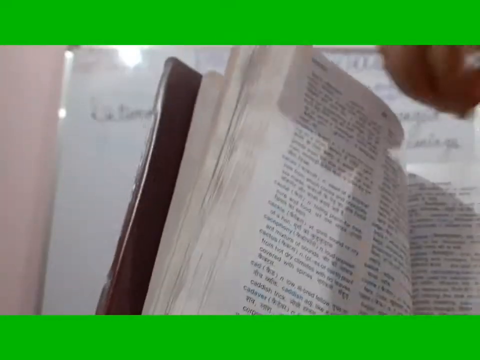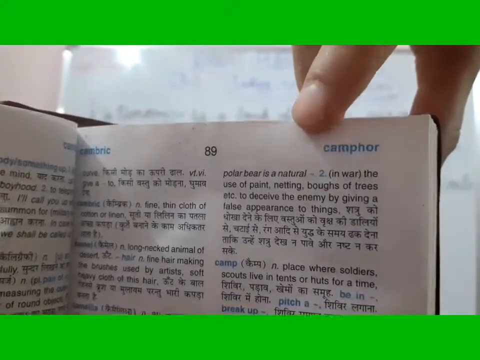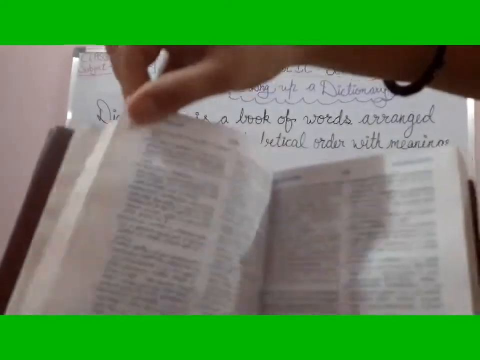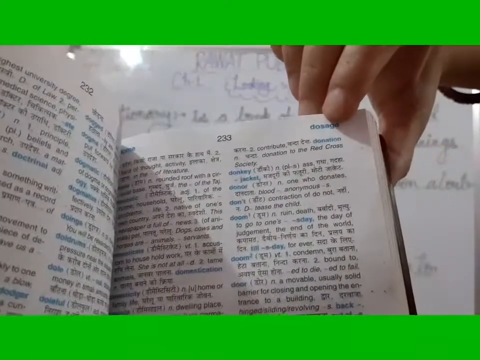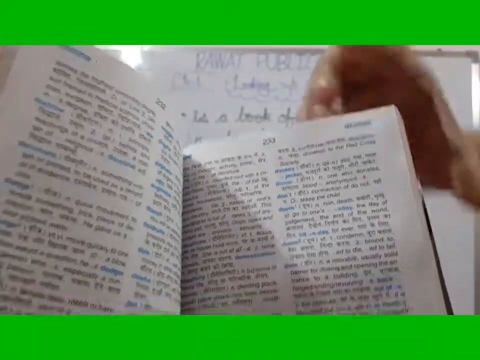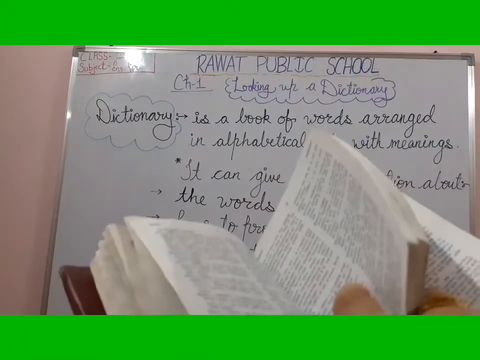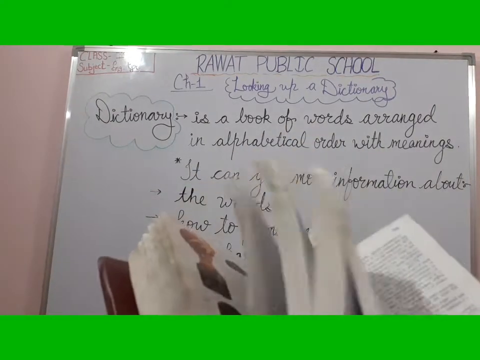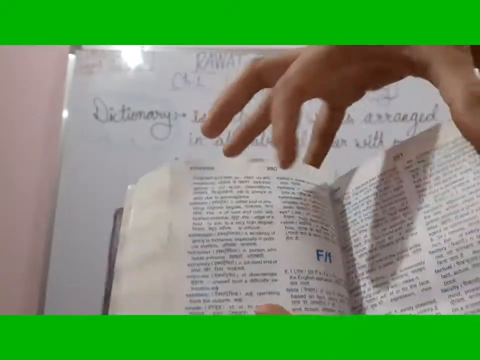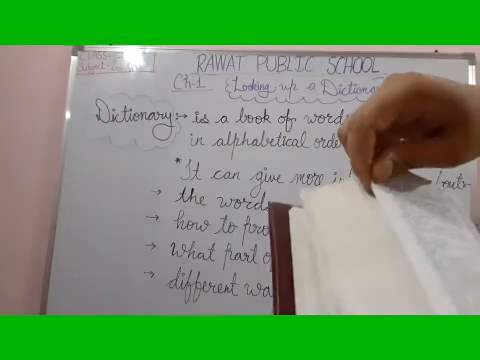Which letter are we on? If you can see here, this is C, but we have to reach G. So I will check some more. It is D, but we have to find G. D, then E, then F. This is F, letter F. After that G will come. So let's find G.